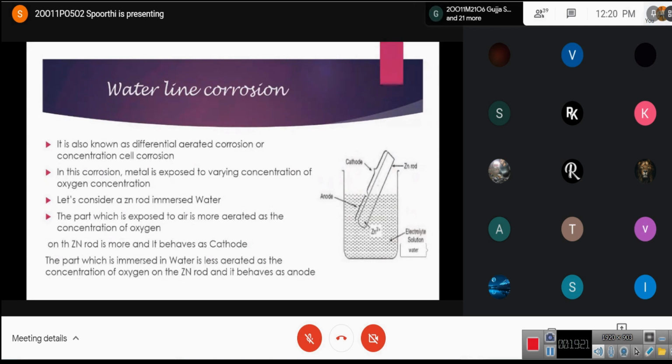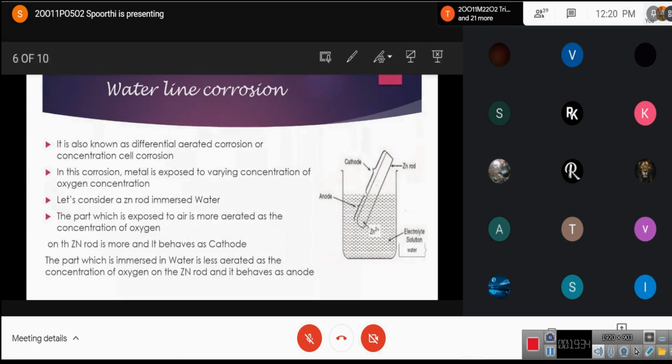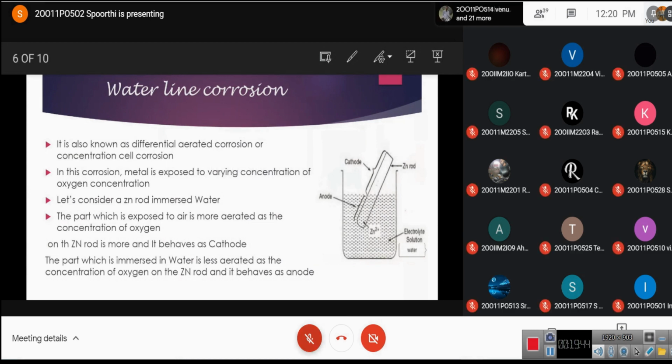Now my question is here, whether the entire part of the zinc rod which is immersed in water will act as anode, or whether some part of it acts as anode. Could anybody respond? As we have completed this topic earlier, I hope some answer from you. Am I audible?